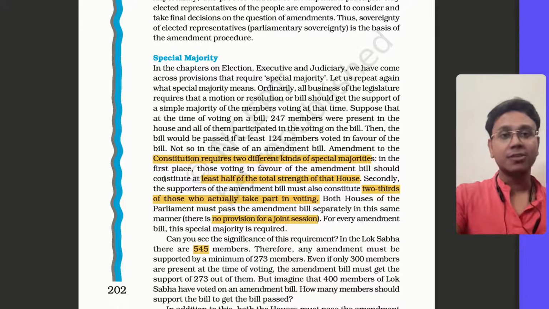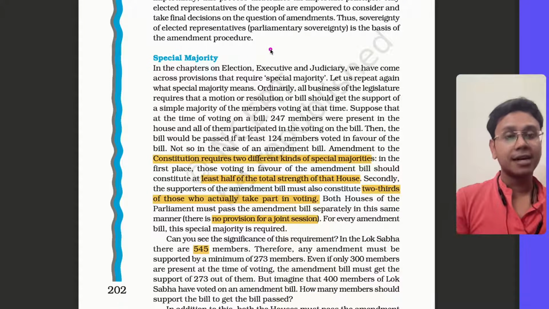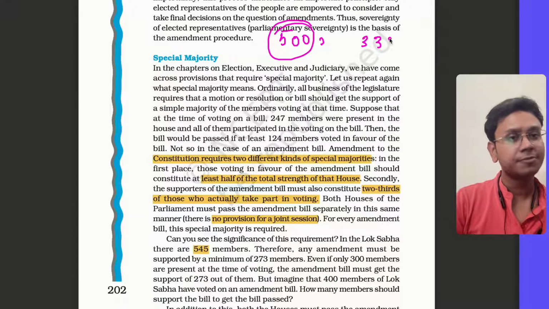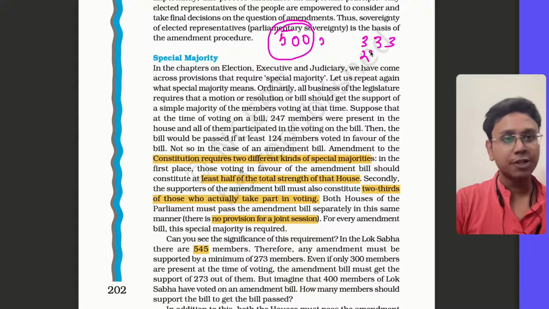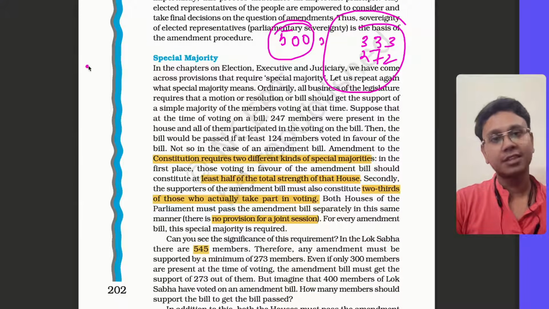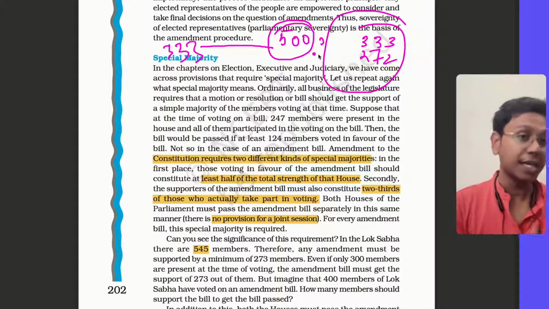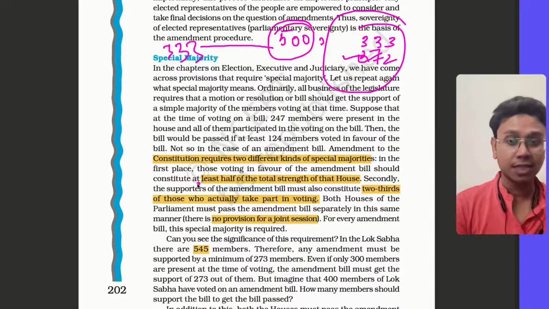Right? Now, the second case can be, for example, there are 500 members. 500 is a better example. So what will be the two-thirds of 500? It will be around 333. And the 50% we need is 272. So in this case, if out of 500, 333 members vote, it will be amended. So basic minimum 272 तो चाहिए ही. That you should know, because 50%. So that's what it says.